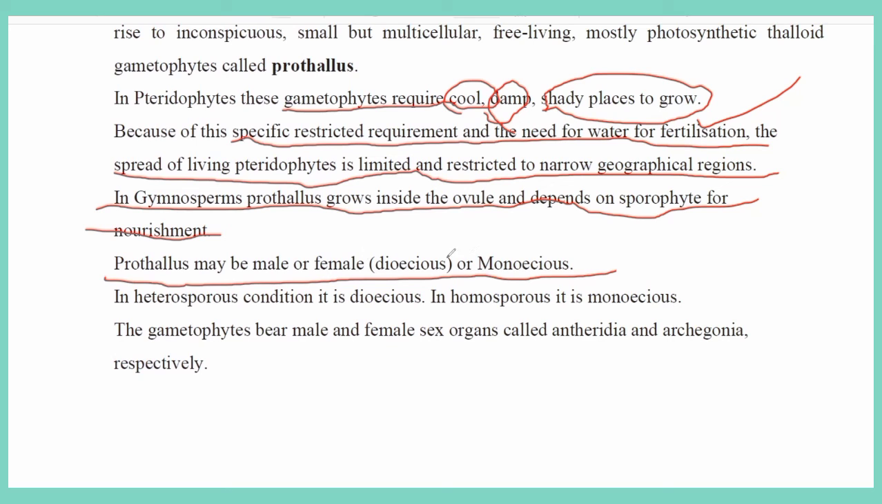So the prothallus may be male or female, that is monoecious and dioecious. Monoecious means on the same plant body, two sex organs are present. Dioecious means male sex organs and female sex organs are on different bodies. So in the heterosporous condition, it is dioecious. In homosporous, it is monoecious.